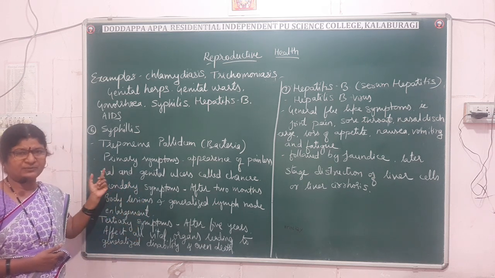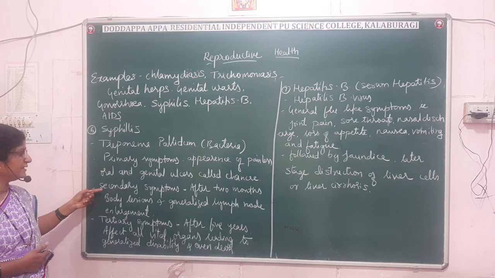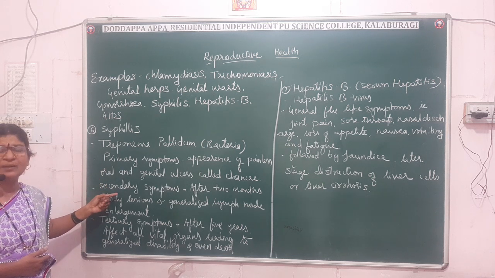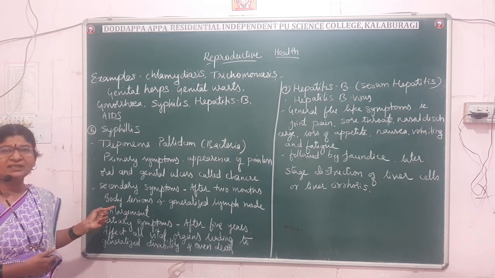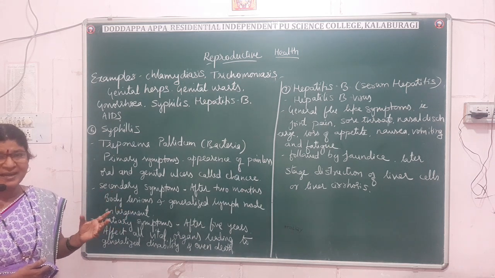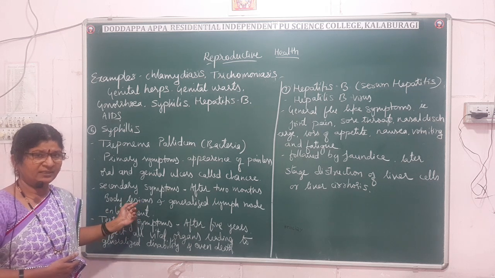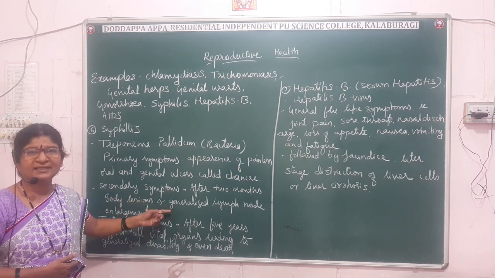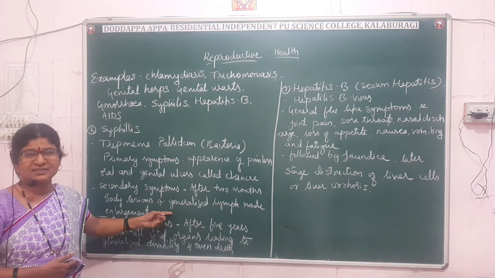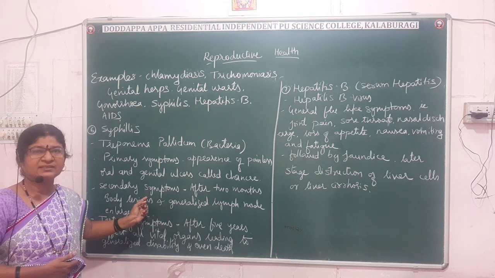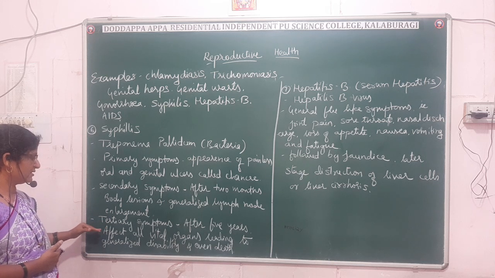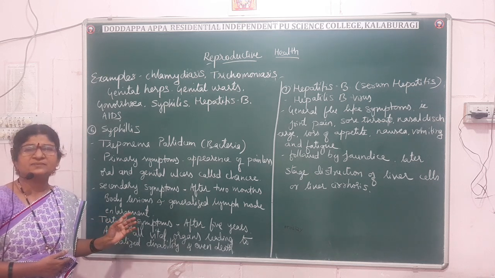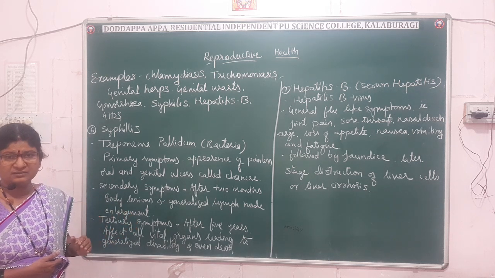So that is about the primary symptom. And the secondary symptom appears after 2 to 3 months. Here red patches appear on the body, and also a generalized lymph node enlargement. The tertiary symptom usually appears after 5 years.